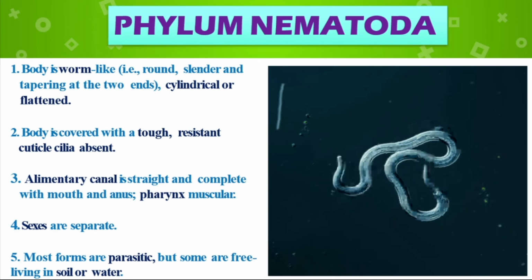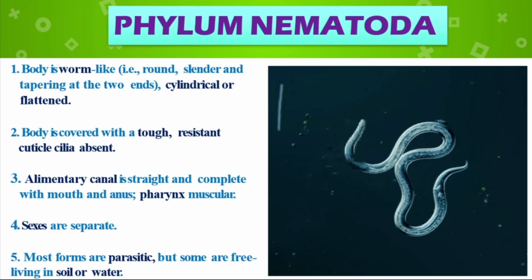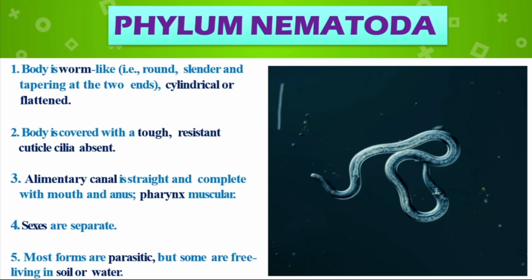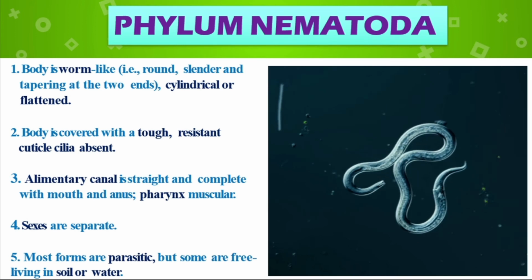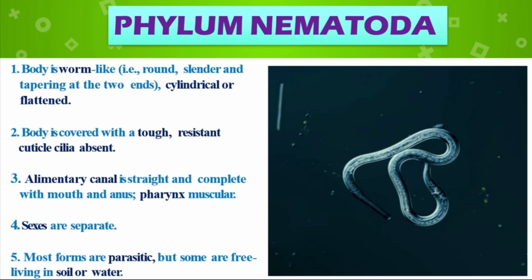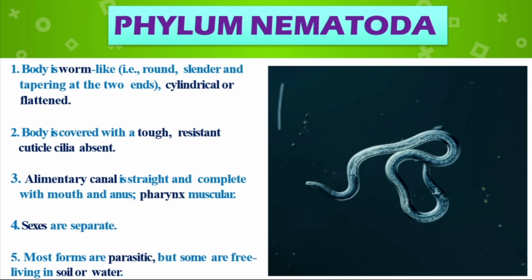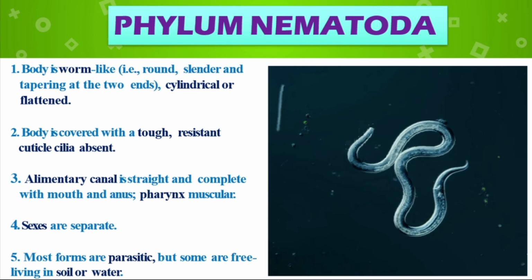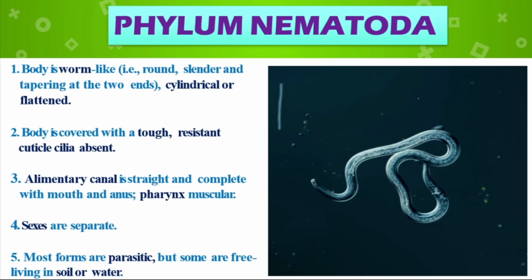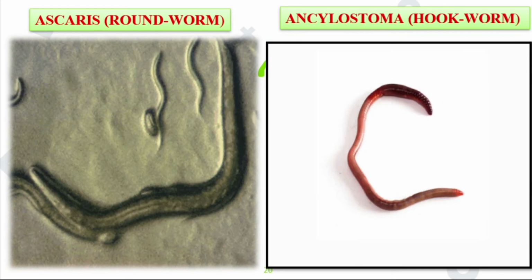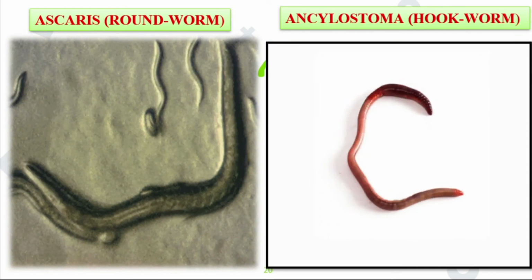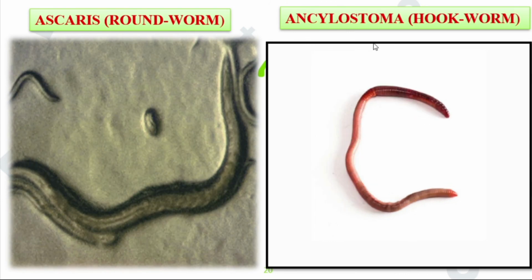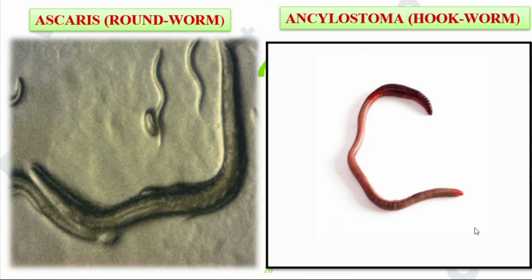Most forms are parasitic. Parasitic means it lives on other living organisms, inside the body, and takes all the energy. But some are free-living in soil and water. Some examples of phylum Nematoda: the first one, Ascaris, the roundworm, with two tapering ends, and parasitic. And second, the body is segmented-looking and cylindrical in nature.